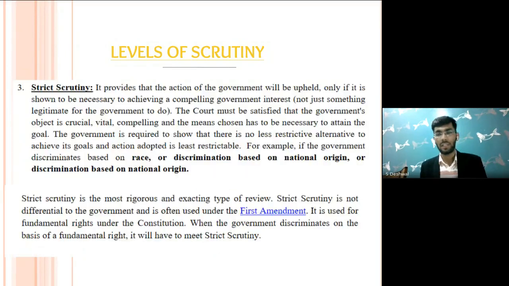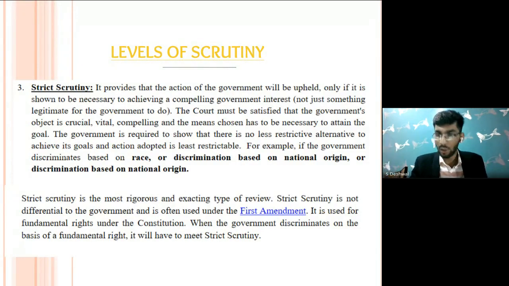Now, the third is very important, and it is strict scrutiny. In strict scrutiny, there must be a compelling state interest. What we have seen in rational basis was that the state interest was legitimate; in intermediate, important; now in strict scrutiny, the state must have a compelling interest. So that's very important. Again, the burden is upon the government to prove that there is a compelling state interest.